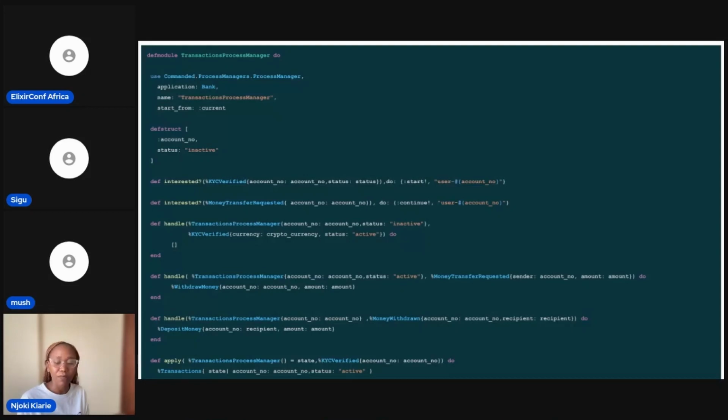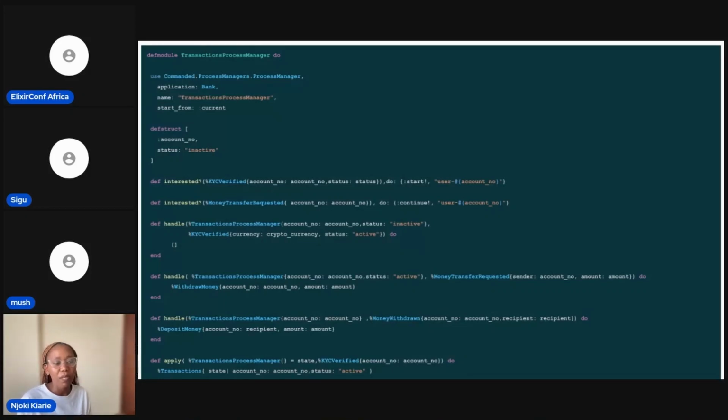So one of the problems with event sourcing and CQRS is that the read model can be updated later. We have events streaming in, and after these events are persisted, they're published, and then the read model picks up on this. So we can have a point where what the read model is saying is not exactly what is in the event, but at the end of it, the most recent state at some point is going to be the same thing.